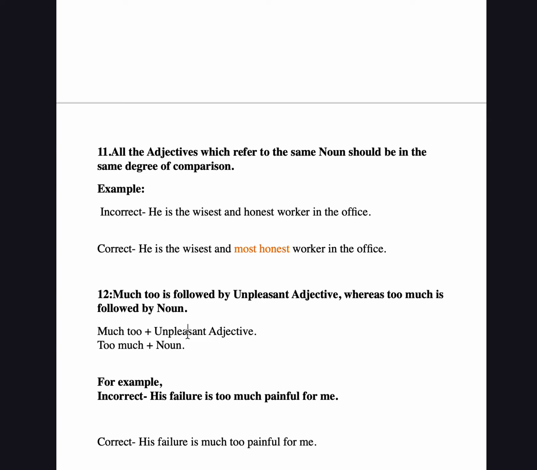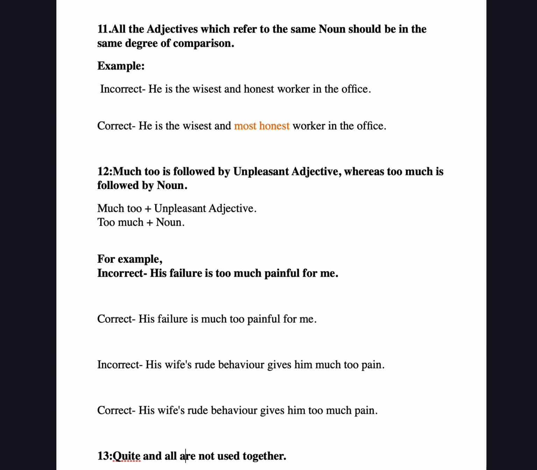Now moving to the next: much too is followed by an unpleasant adjective, whereas too much is followed by a noun. Much too plus an unpleasant adjective is what we have, and too much is used for nouns. If it is an unpleasant adjective, we use much too.